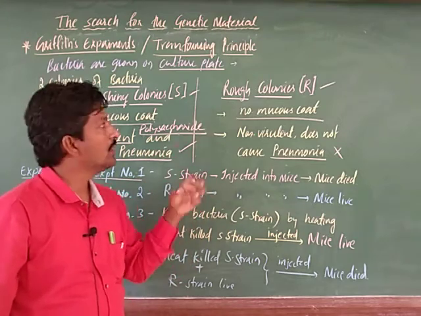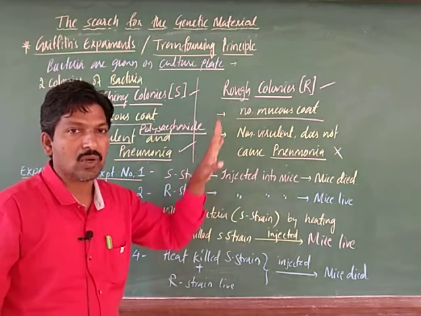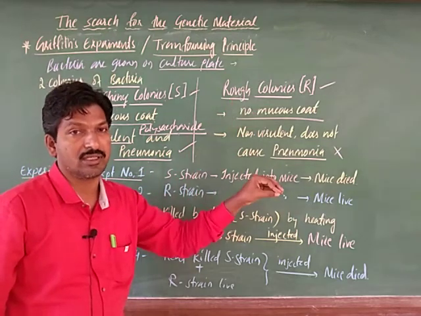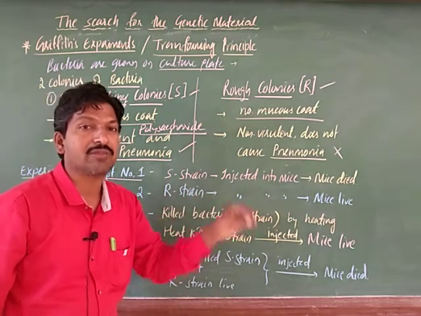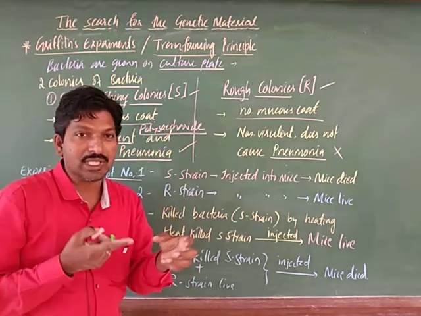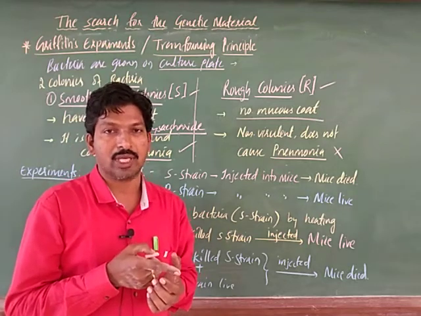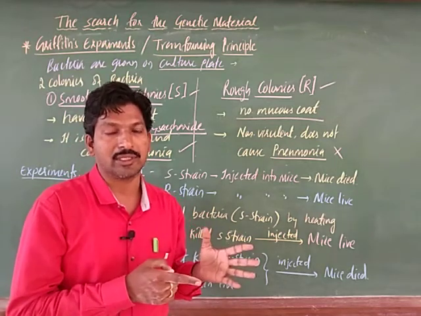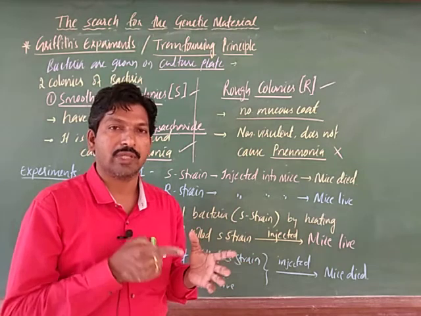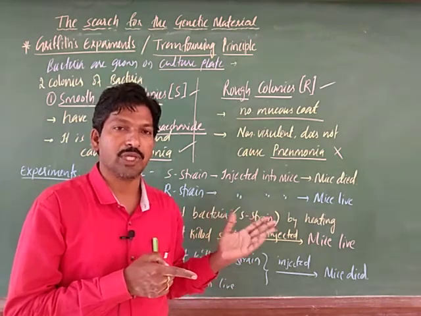You should remember, the S strain causes disease, the R strain does not, even when infected. How was it infected? Griffith collected the bacteria into a syringe and injected it into mice, a practical animal, to see whether the animal suffered from pneumonia or not.